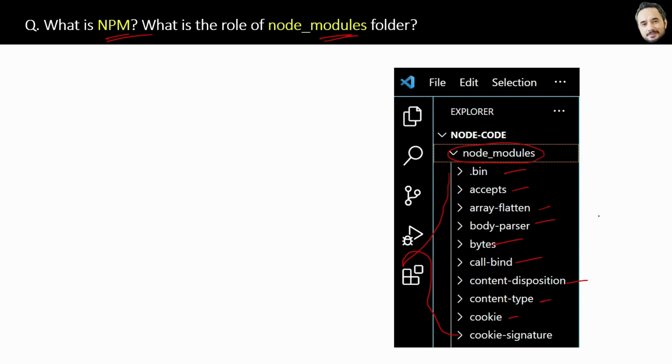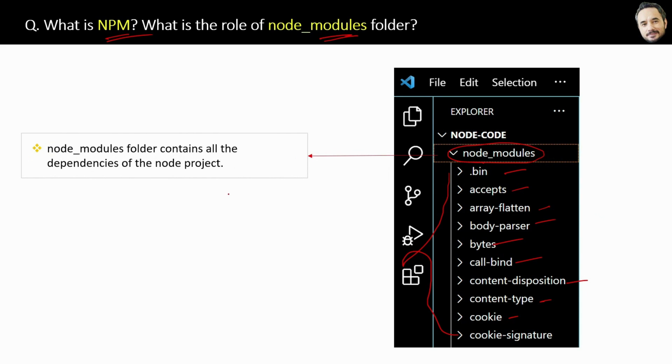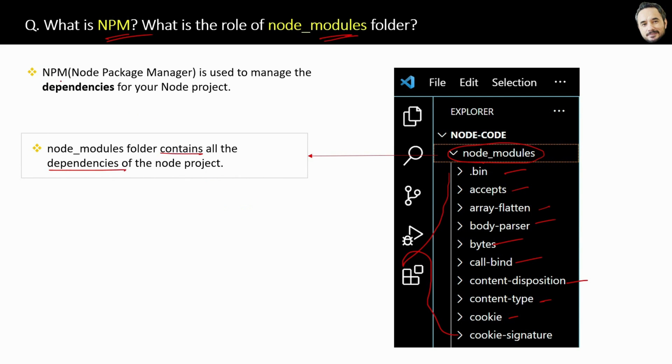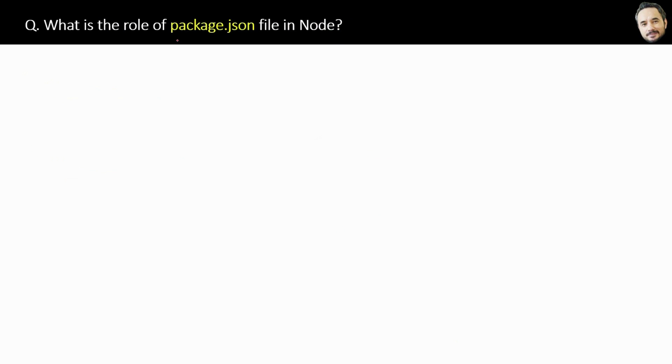Great. What are node modules then? The node modules folder contains all the dependencies of the Node project. And what is NPM? NPM is the Node Package Manager that manages this node modules folder. Or you can say it manages these dependencies for your Node project. That is NPM.